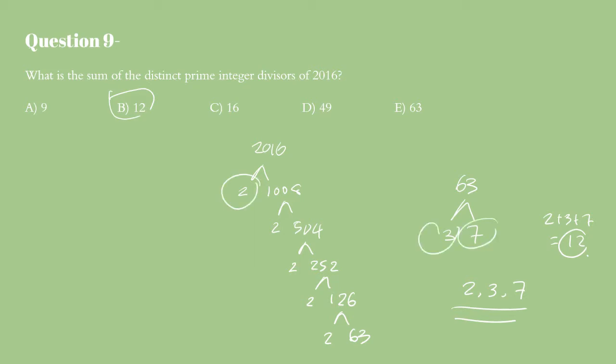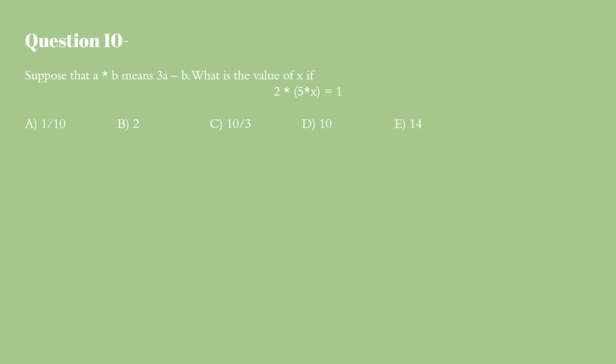Okay? Question 10 states, suppose that a star b means 3a minus b. What is the value of x if 2 star parentheses 5 star x equals 1? So the first thing we would need to calculate here would be 5 star x. 5 star x would be 3 times 5 minus x because of this fact. So that would be 15 minus x.